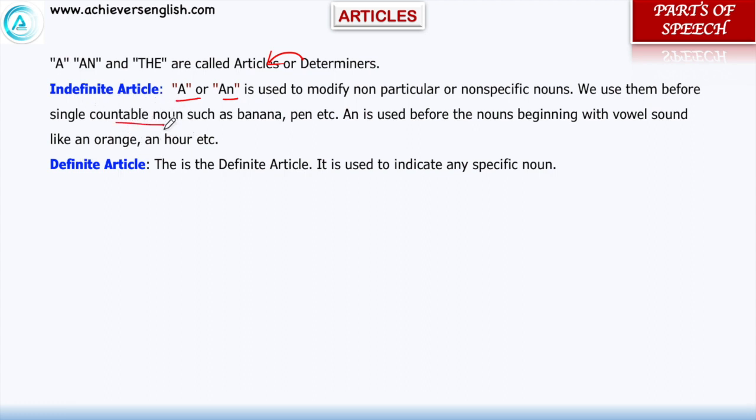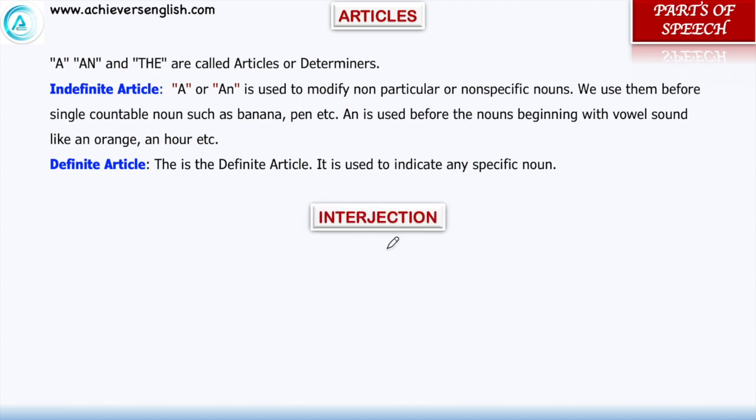When we want to talk about something single or singular, we use a or an. An is used before nouns beginning with vowel sound, and a is used before nouns beginning with consonant sounds. The is a definite article, it is used to indicate any specific noun. So wherever in parts of speech a, an or the comes, that should be marked as articles.